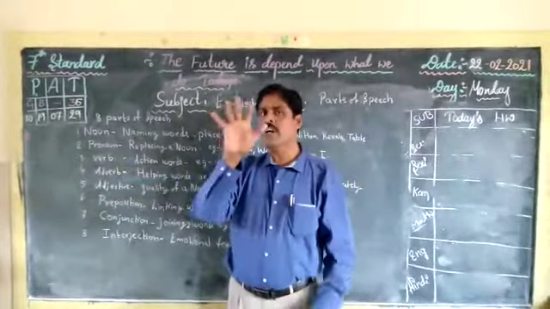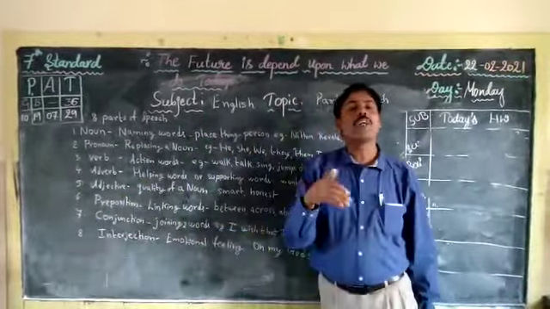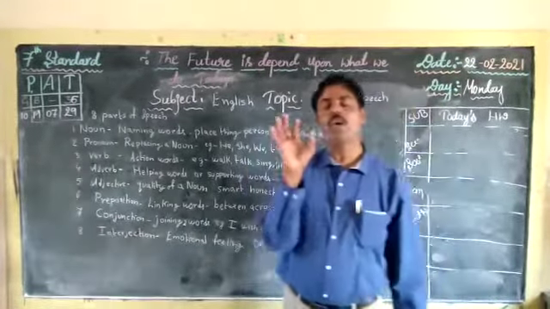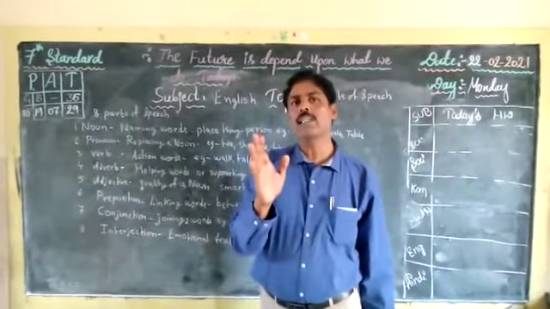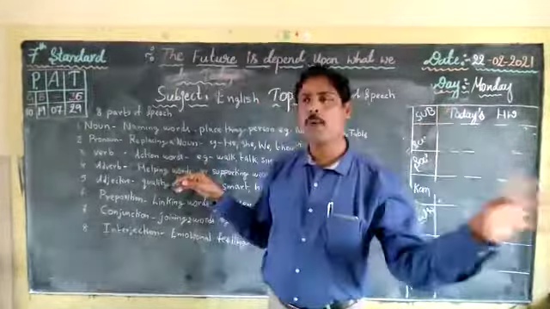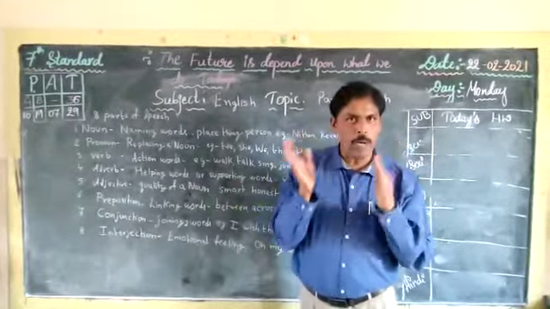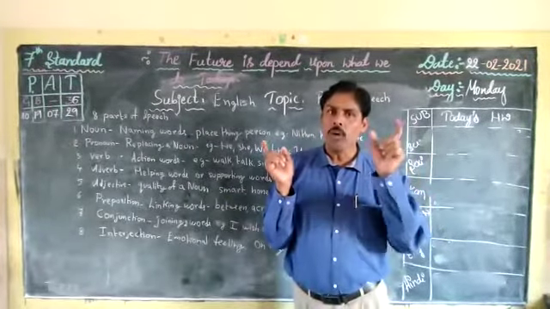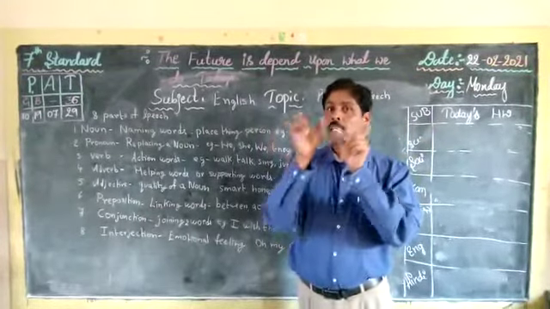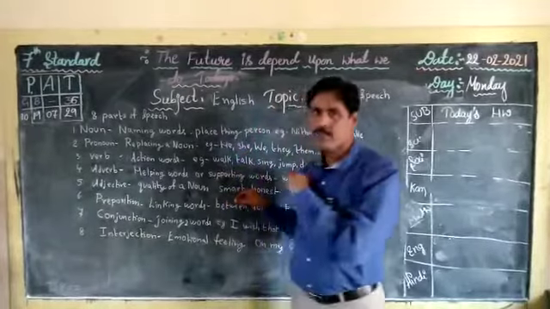Now coming to the fifth one. What is that? Adjective. What is an adjective? Which qualifies a noun. When the quality of a noun is spoken, then it is called an adjective. What is the meaning? He is a smart boy. Nitin is a smart boy. So who is a smart boy? Nitin is a smart boy. What is the quality of Nitin? He is a smart boy. Smart is adjective.